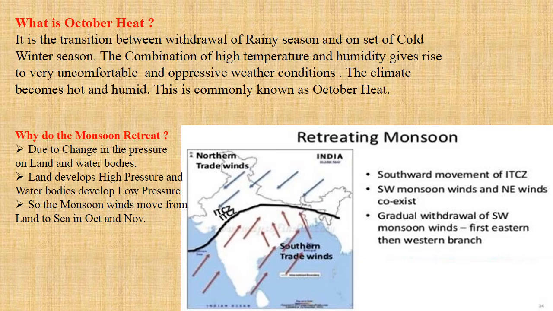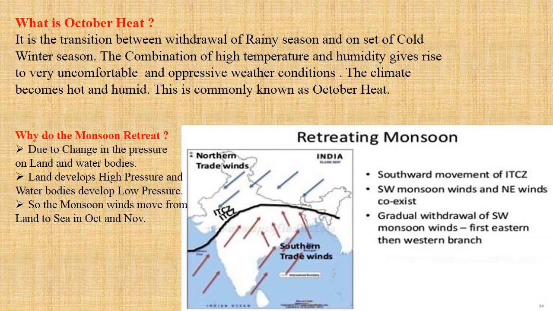So the land starts cooling and the water body also starts cooling, but the rate of cooling of land is faster. So on land, high pressure will develop and on the water body, low pressure will develop. Due to this change of pressure belts on land and water, the monsoon winds withdraw from our country. That means they step back from our country.